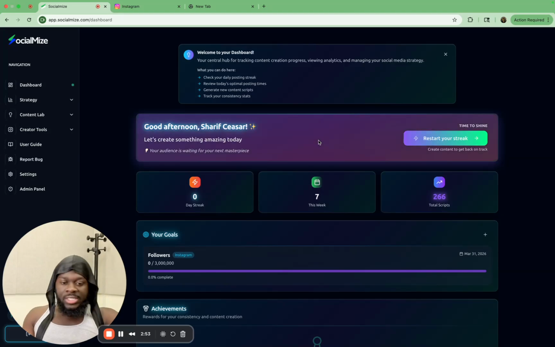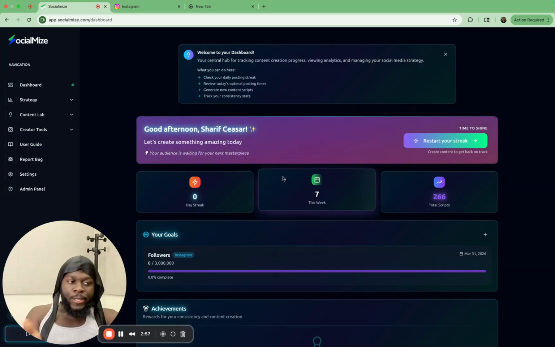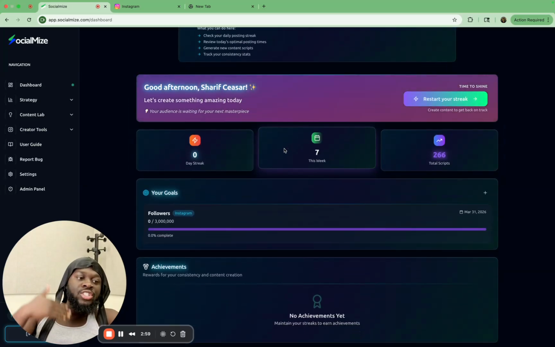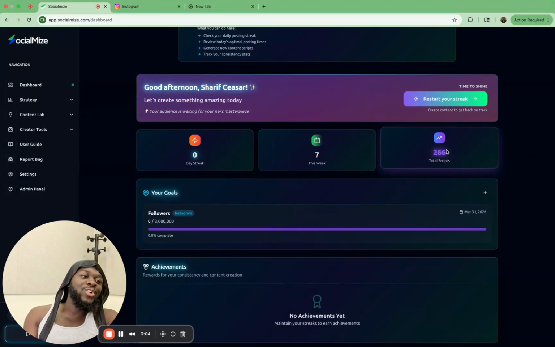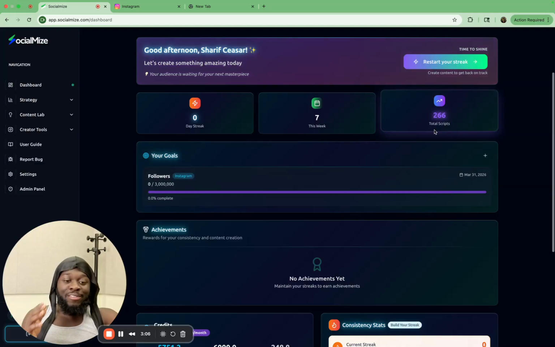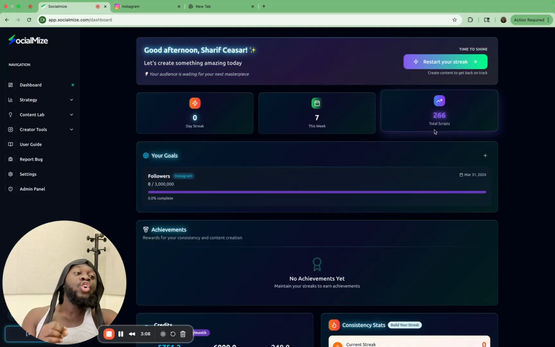I literally was just in Africa. I just came back, everything's been all over the place and I missed an upload. So boom, I started my streak over, and then you can see your streaks build up over and over. You can see how many scripts I've generated. I've generated over 200 scripts using the software. It's so incredible. I absolutely love it. So that's how you do it, right?